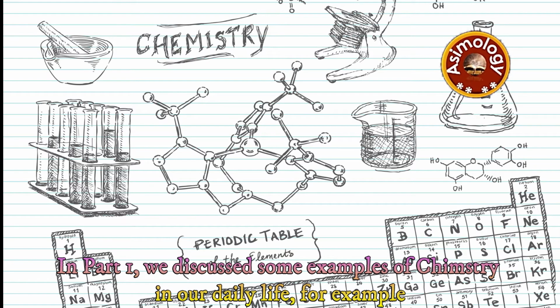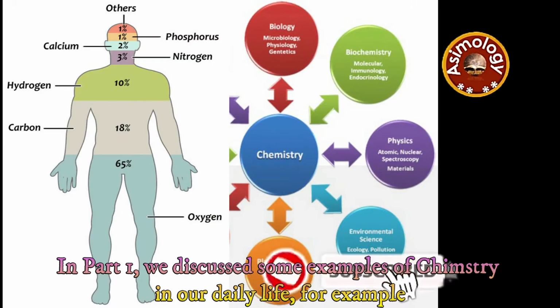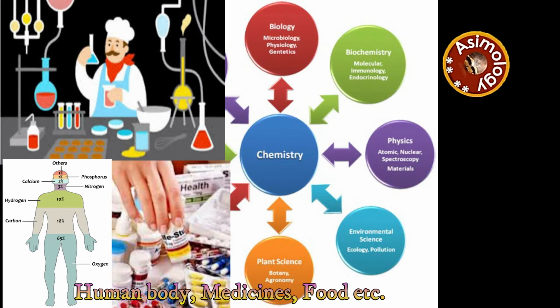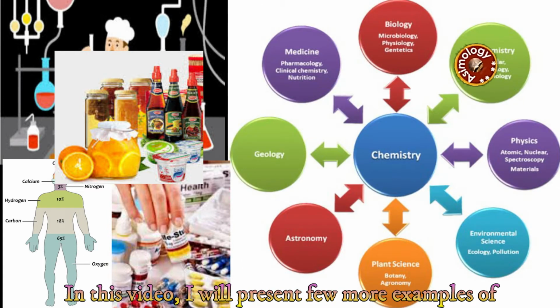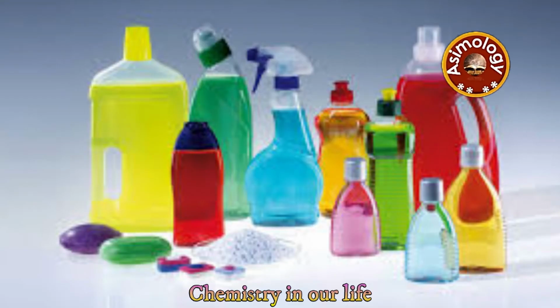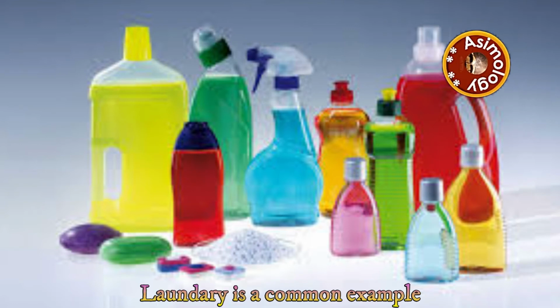In part 1, we discussed some examples of chemistry in our daily life, for example, human body, medicines, food etc. In this video, I will present a few more examples of chemistry in our life. Laundry is a common example.